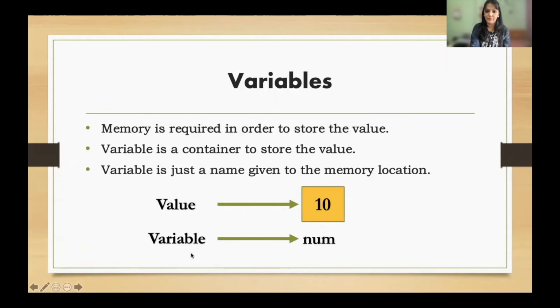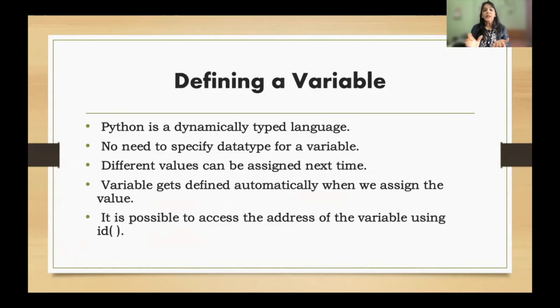Now, in Python, we understood what a variable is. In order to use this variable, how to use it in Python? As we have already discussed in the last video, Python is a dynamically typed language. So when I say Python is a dynamically typed language, that means I don't have to specify the type of the value I'm going to store in that variable beforehand. How? Let's see.